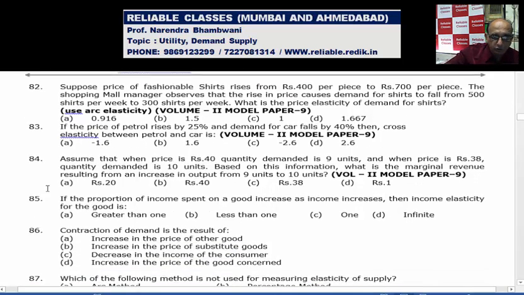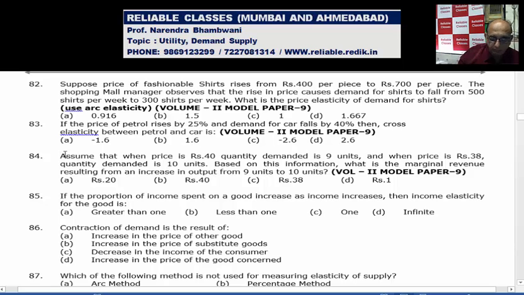Then, assuming that when price is 40, quantity demanded is 9, and when price falls to 38, quantity demanded is 10. Based on the information, what is the marginal revenue resulting from increase in output from 9 to 10? See here, at 9 units, your total collection was 40 into 9, 360.